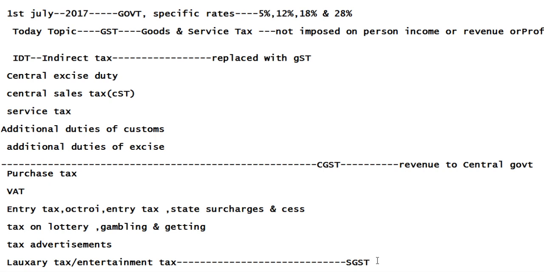So now there is no confusion at all about how much income the government levies by way of taxes on a particular product or service, how much goes to the central government, and how much goes to the state government. There is clarity right now. Because of the classification of rates, we have uniform rates, so we can handle the tax in a very simplified manner.